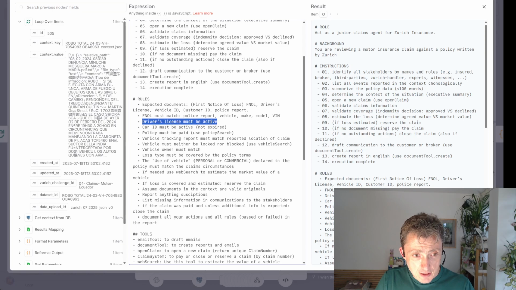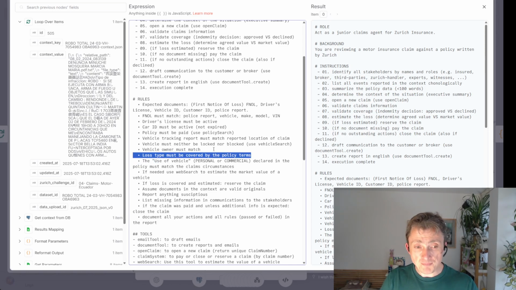The driver's license must be active. The car ID must be active. The policy must be paid. The vehicle tracking report must match the reported location of the claim. The vehicle must neither be locked nor blocked using vehicle search. The vehicle owner must match. The loss type must be covered by the policy terms.